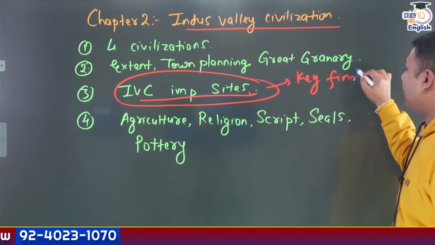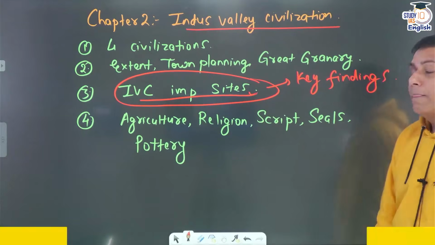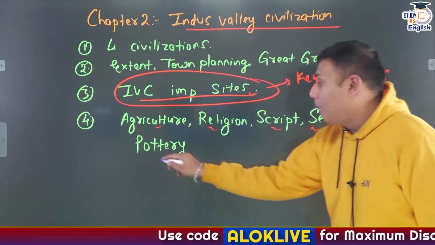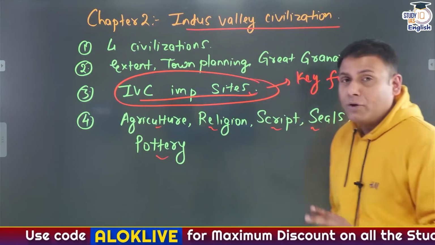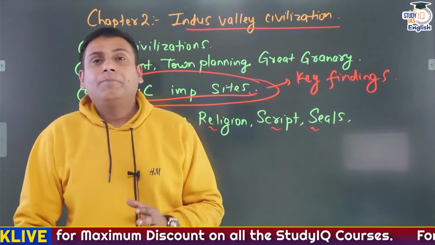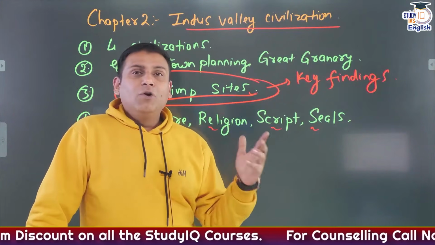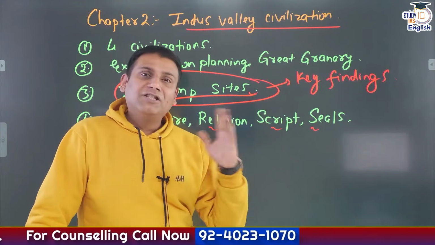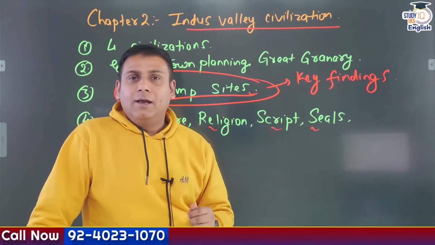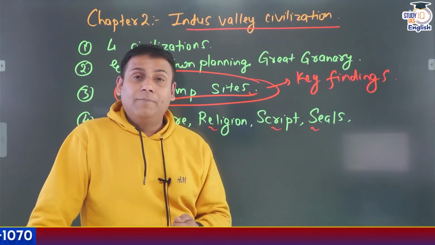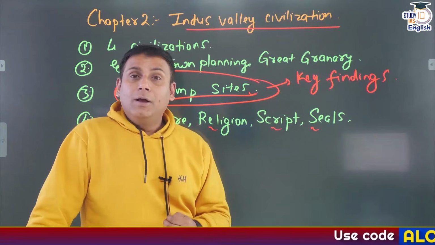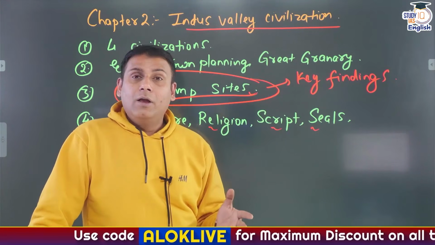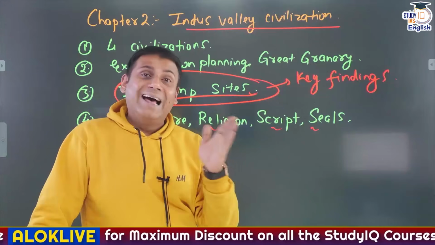findings from each site. Then go through the agriculture, religion, script, seals, and pottery. This section is also very important from the perspective of the examination. I'll give you a very small example about the religion part. The religion of Indus Valley civilization was secular and polytheistic, like the seal of Pashupati Mahadev or Proto-Shiva, and the statue of Mother Goddess. People might have believed in something called symbolic worship, like the worship of trees, animals, snakes and birds.